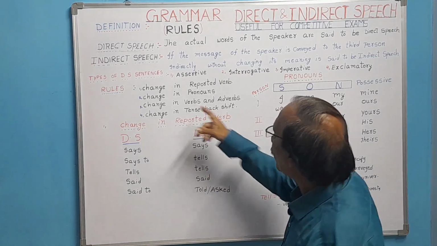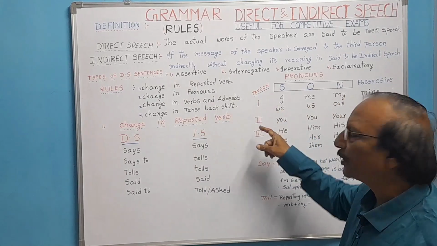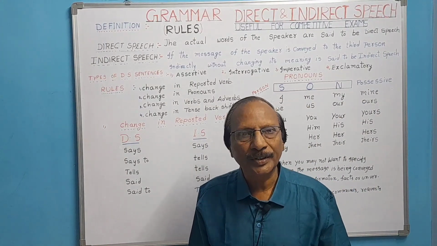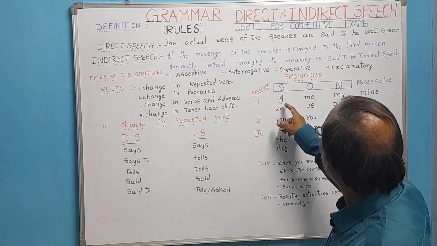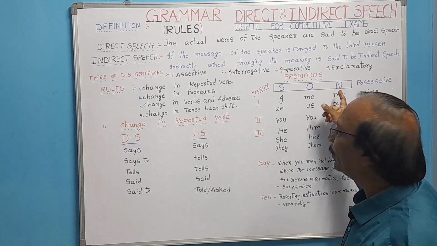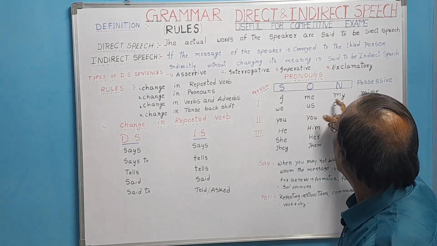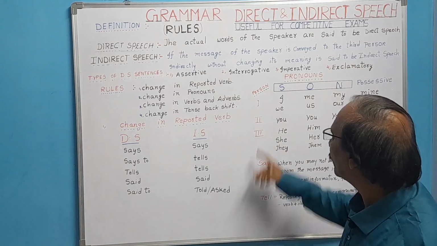Let us see now pronouns. Change in pronouns. Pronouns means first, second, third person. In first person, suppose the subject I is there, its object is me. My, mine, the possessive case, there will be no change at all.